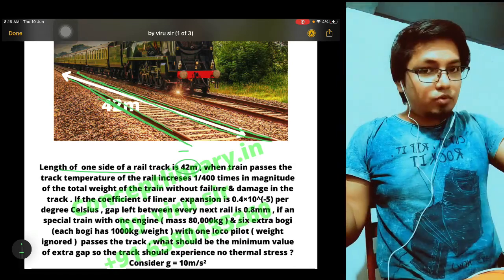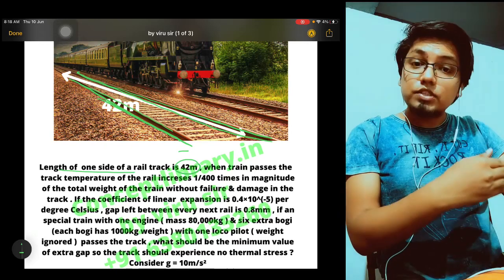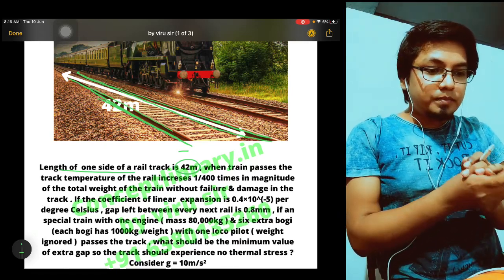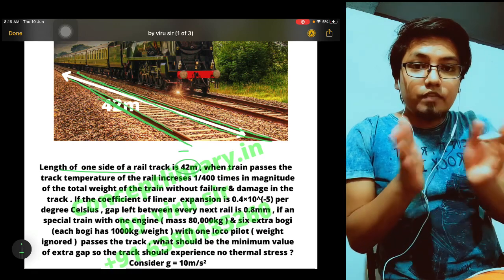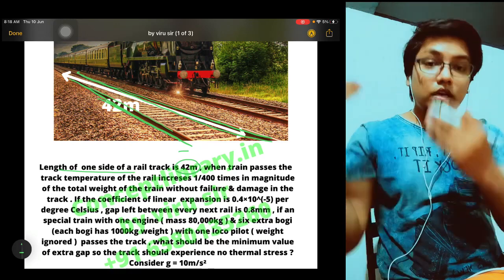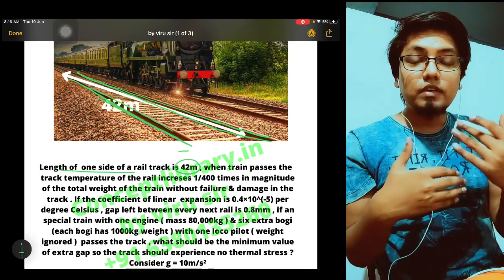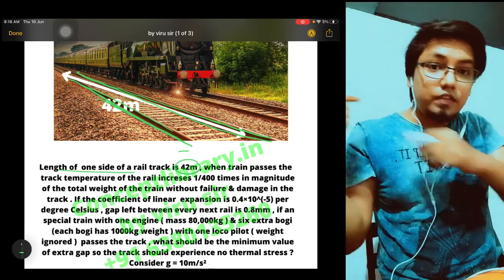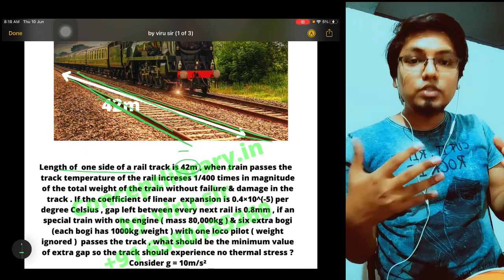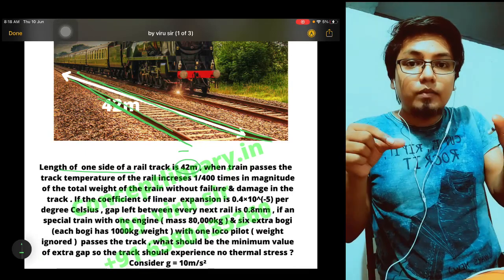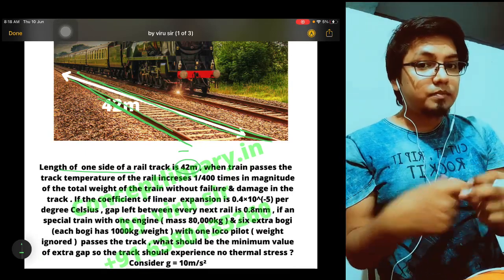One rail, then gap, then next rail, then gap. Between every rail we keep some gap, so that when the temperature increases in the summer, the rail will expand, so sufficient gap should be there.